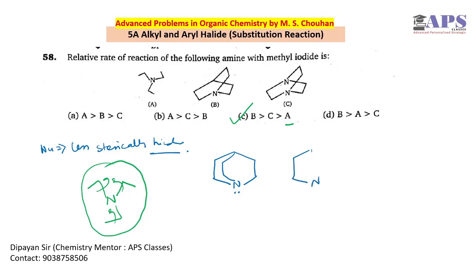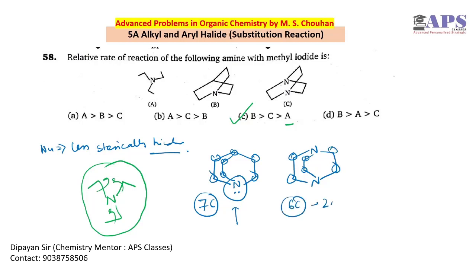Now if we have two nitrogens, we have 1 2 3 4 5 6 7, the inductive effect of 7 carbons over 1 nitrogen, so electron density is pretty high. But here we have 6 carbons over 2 nitrogens, so electron density is distributed between the 2 nitrogens. The average electron density is less in the second molecule. So between B and C, B is more nucleophilic as the electron density over nitrogen is more for B. So option C is correct in this case.